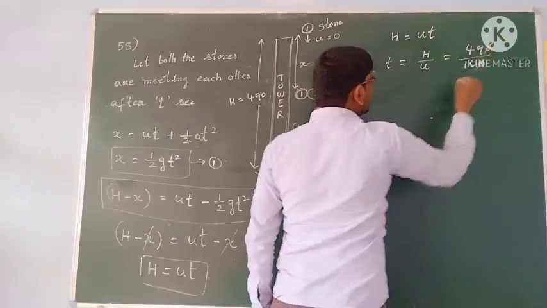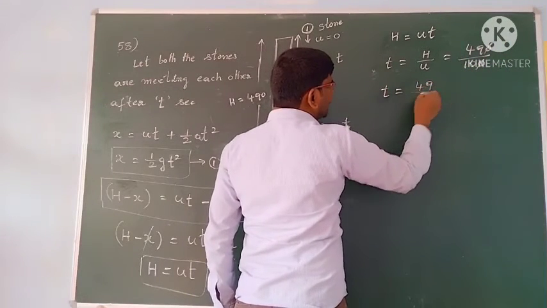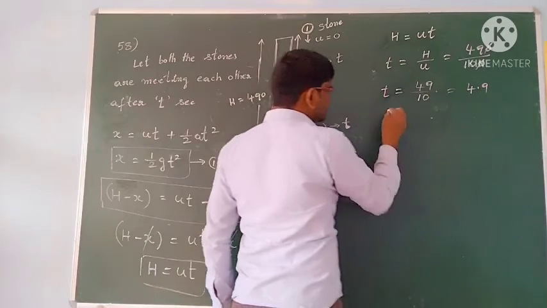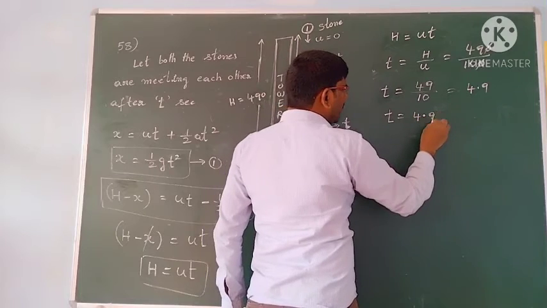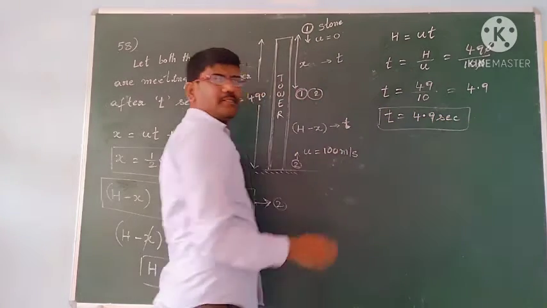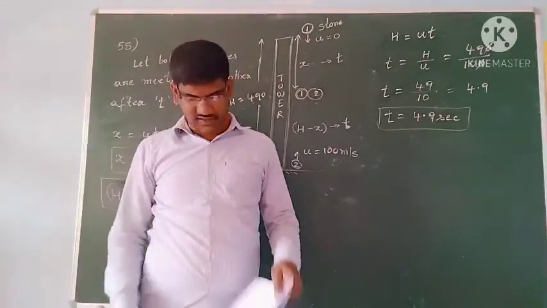Then the zeros get cancelled, so t = 49/10, which is 4.9 seconds. They are colliding with each other after 4.9 seconds.